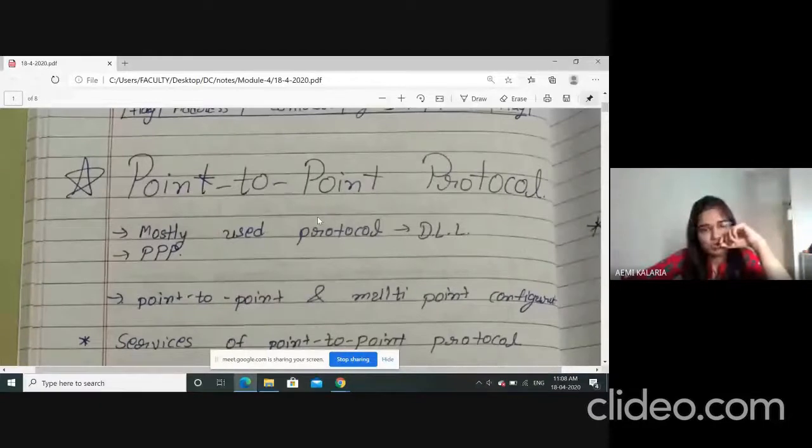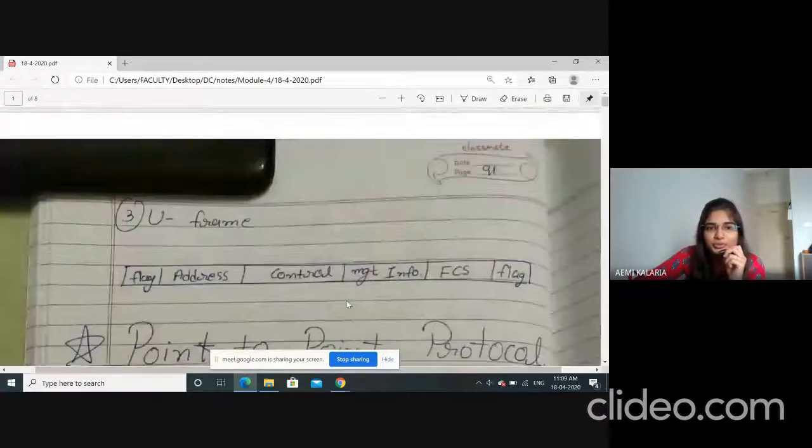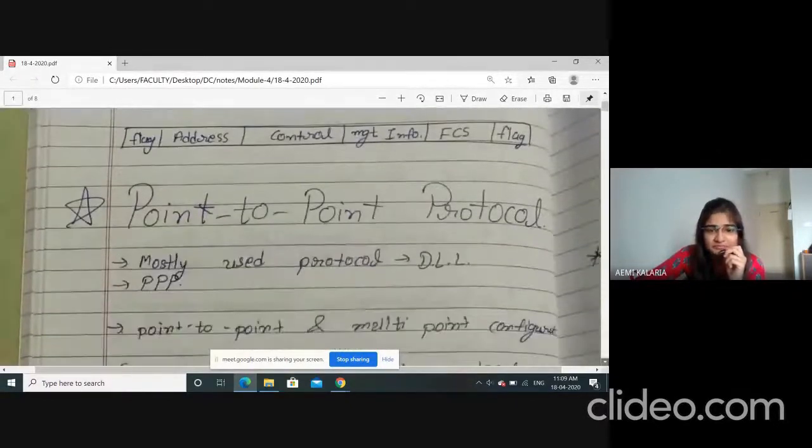First of all, nowadays point-to-point is mostly used because flow control and error control both are there, but still, why is it more famous? Because under point-to-point protocol, so many other protocols are working. That's why this protocol is more powerful than all the remaining ones, right? It is the most used protocol at the data link layer, and its short form is PPP. It is used for point-to-point or point-to-multi-point approach, right?